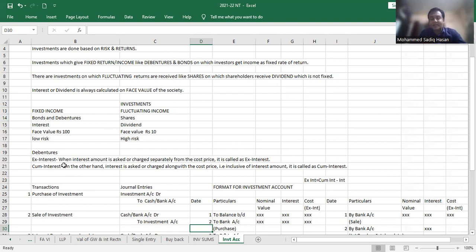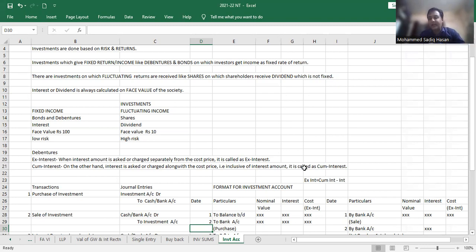What about cum interest? Cum means including. On the other hand, when interest is asked or charged along with the cost, that is inclusive of interest. Whenever the cum interest value is given to you, that will always include interest. It is inclusive of interest. That is your cum interest. Ex interest is excluding interest.